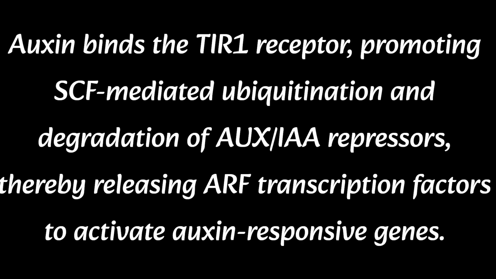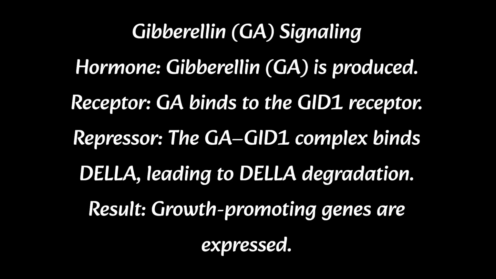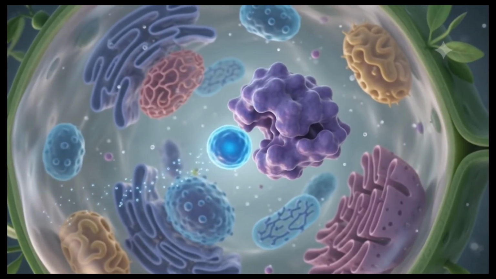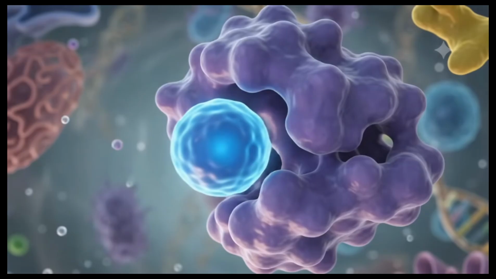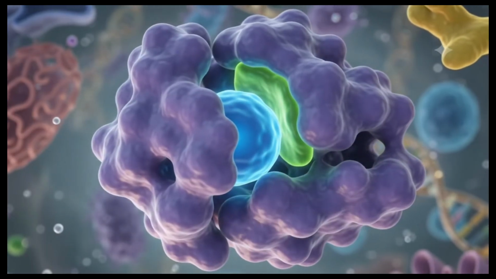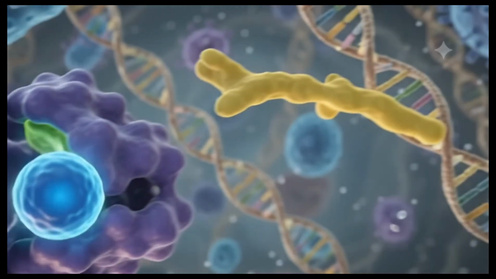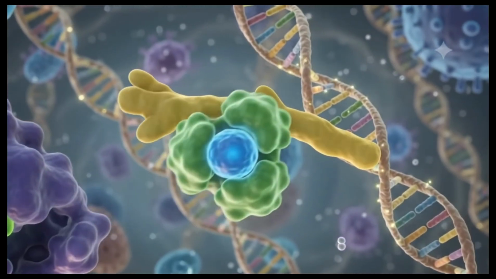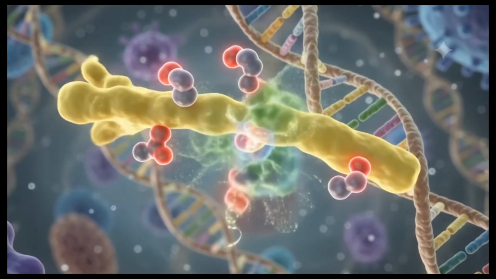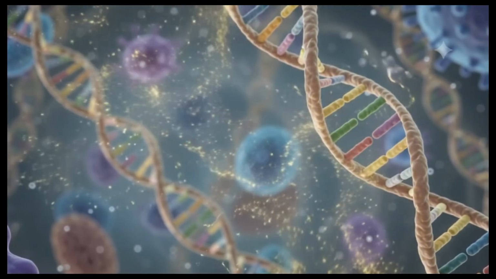Now next is gibberellin signaling, where gibberellin is produced and binds to the GID1 receptor. The GA-GID1 complex is formed, and it then binds to the repressor DELLA, leading to DELLA degradation, and that results in the growth promoting genes being expressed. So GA will bind to the GID1 receptor, then DELLA degradation will occur, and the growth genes are on here.